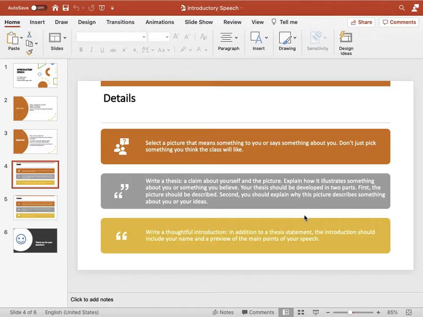A picture which has a lot of meaning for you. So choose that picture and bring that picture in class for this activity. The picture is part of the activity. So that is the first thing.